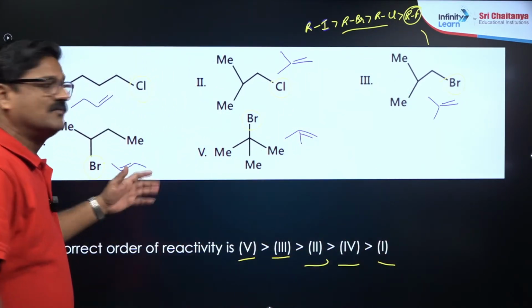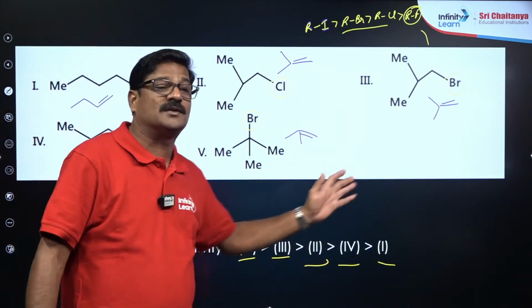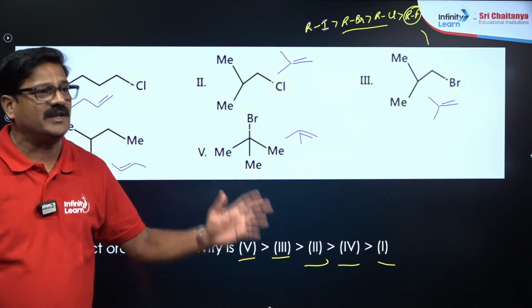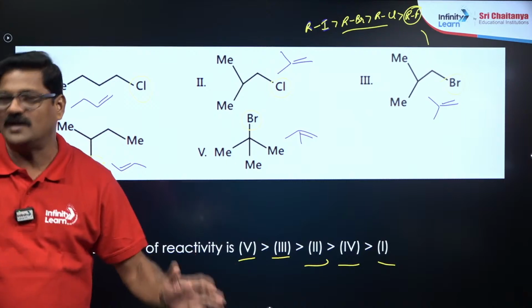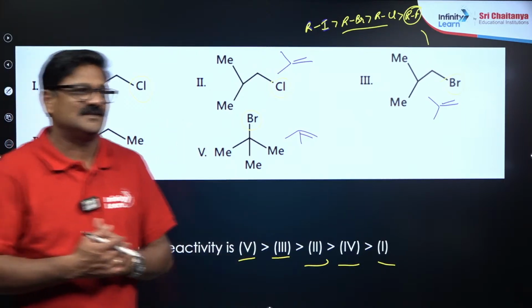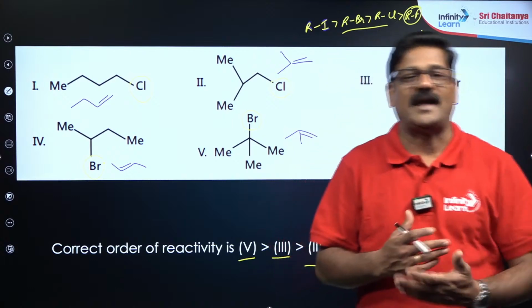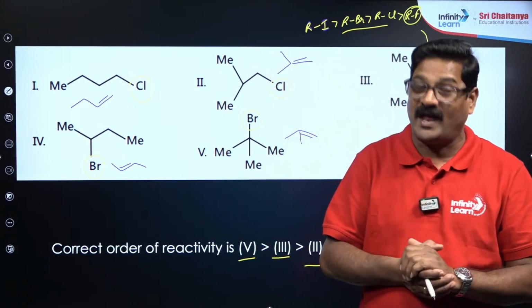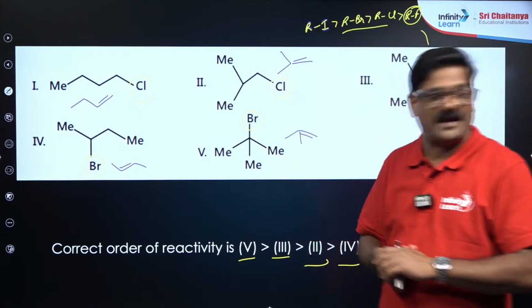Based on that, 5 is greater than 3, is greater than 2, is greater than 4, is greater than 1 is the correct answer, right? So in today's class we discussed the chemical reactions of alkanes from the NCERT line by line. I have given the mechanism of chlorination.